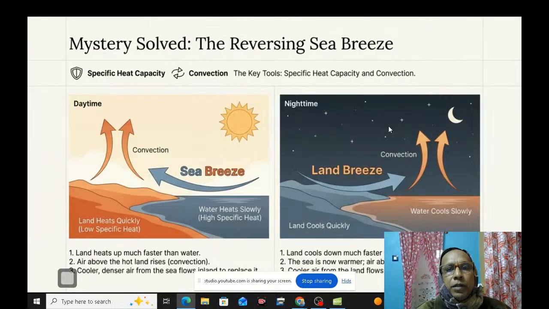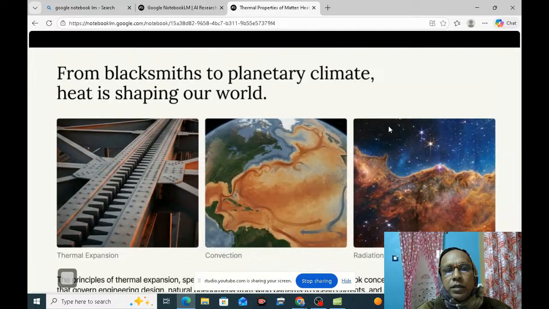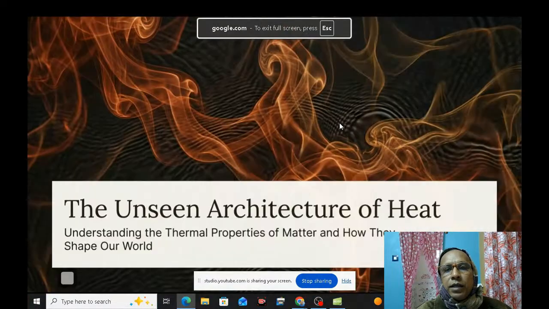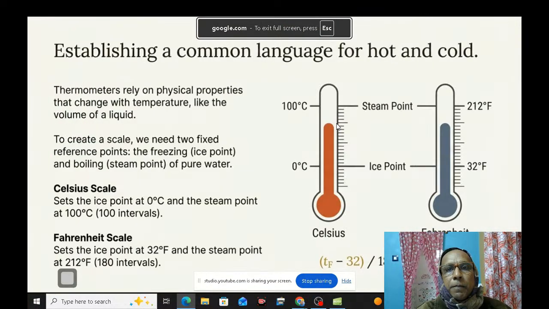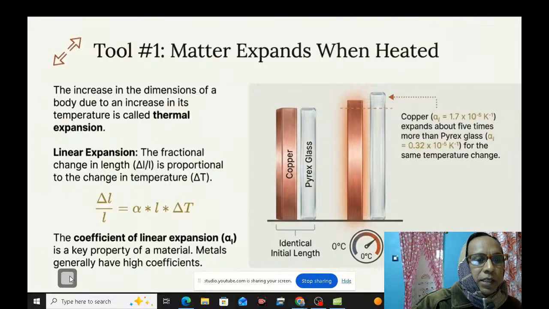Yes, we have finished all the chapters, right? So is there anything left? Let us see. Linear expansion. This one is left, and let us see what is the linear expansion here.